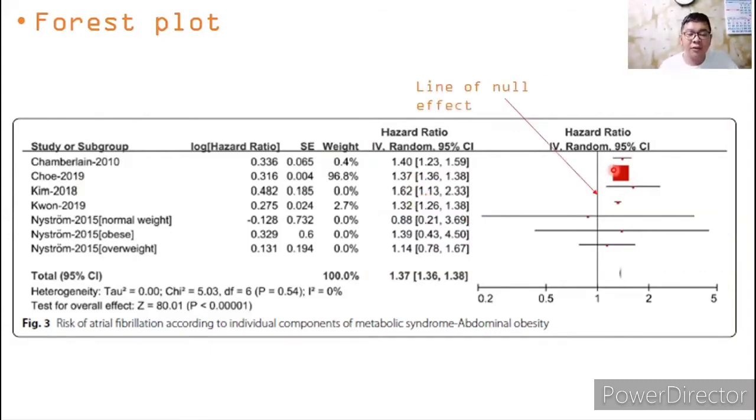Next is the line of no effect, in which a confidence interval that passes through this line designates whether there is a significant difference or not. As you can see, these 4 studies possess a significant effect or significant difference, while this study doesn't have a significant difference because the confidence interval passes through this line of no effect.